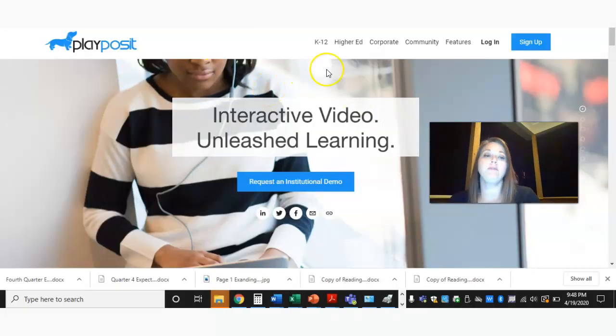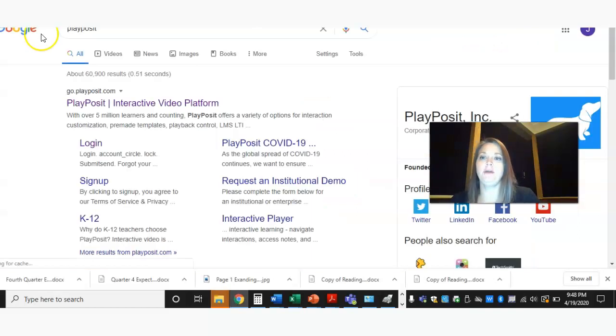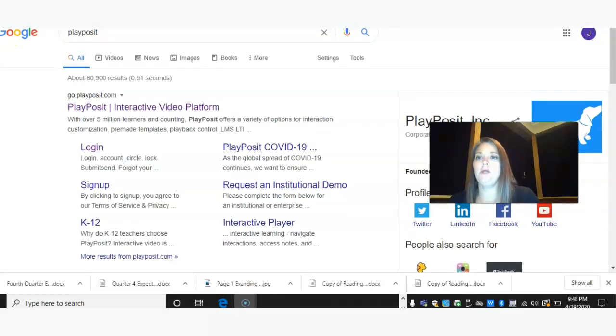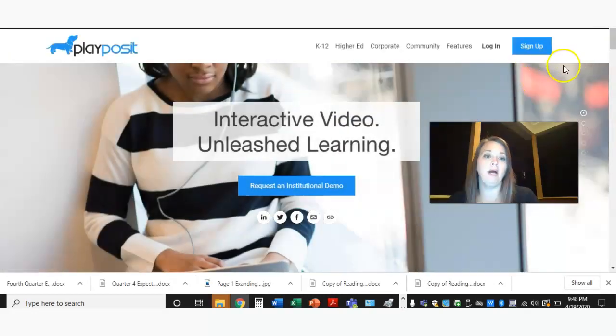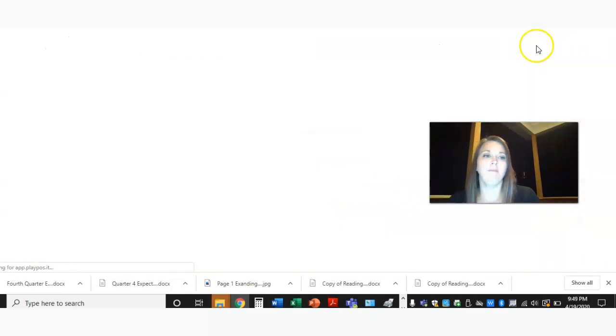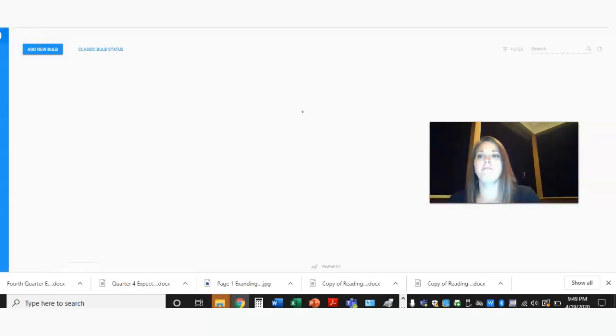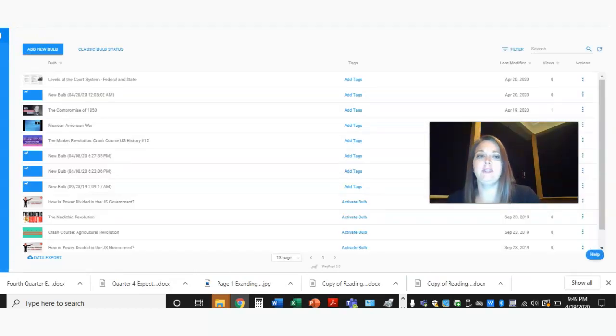So if you just go to Play Pause It and you Google search Play Pause It, I'll even back up and show you that. So if you were to Google Play Pause It, you could click on the Play Pause It interactive video platform, and then you can sign up. And when you click sign up, it should take you to a sign-in page. For me, I already did, and so these are all of mine.